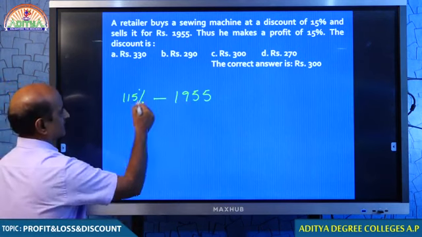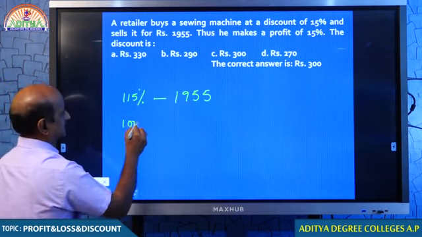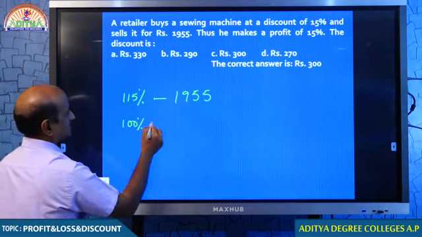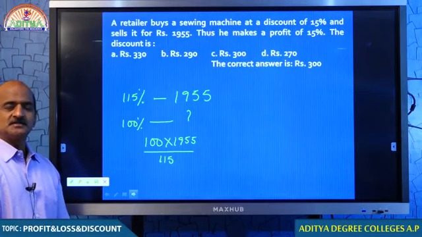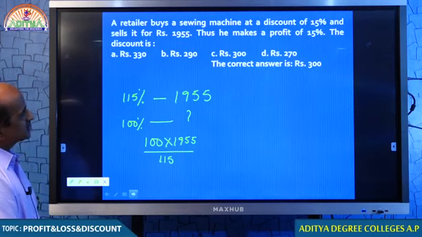When 1955 is 115%, let us check. How much is the cost price? 100 into 1955 by 115. Students, are you able to get it? So, what do you get, my dear students? From this, you get the cost price. So, when you get the cost price, you can understand that.